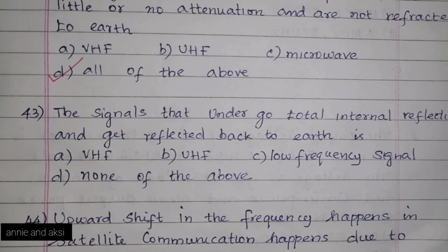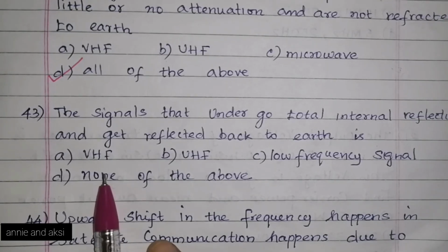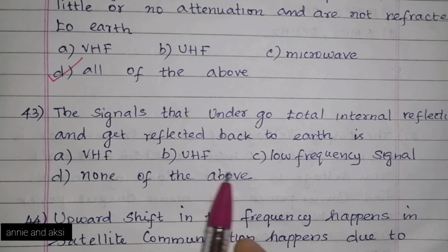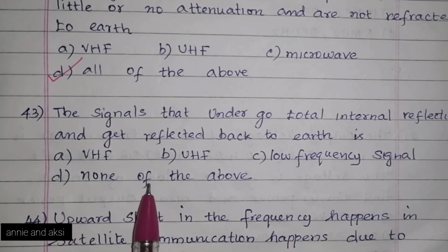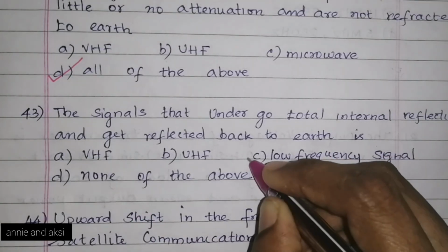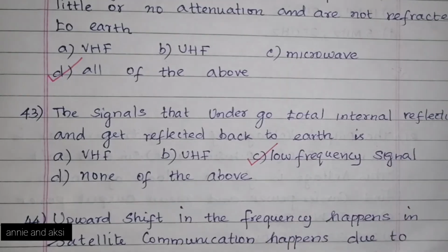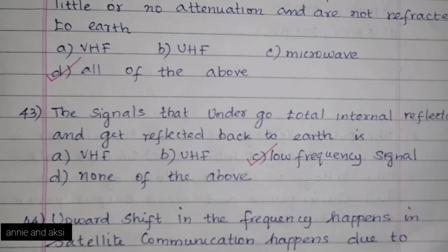Next question. The signals that undergo total internal reflection and get reflected back to the earth is option A, VHF. Option B, UHF. Option C, low frequency signal. Option D, none of the above. The right answer is option C, low frequency signal. These low frequency signals undergo total internal reflection and they get reflected back to the earth.